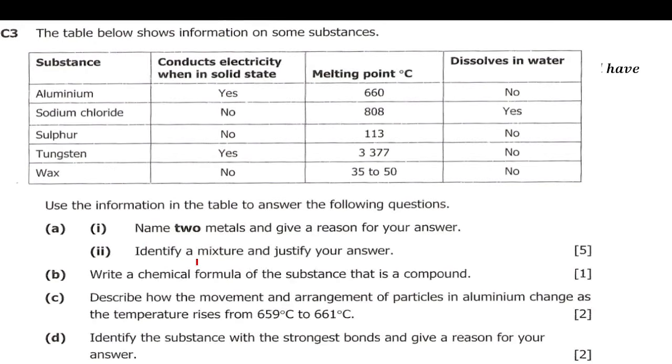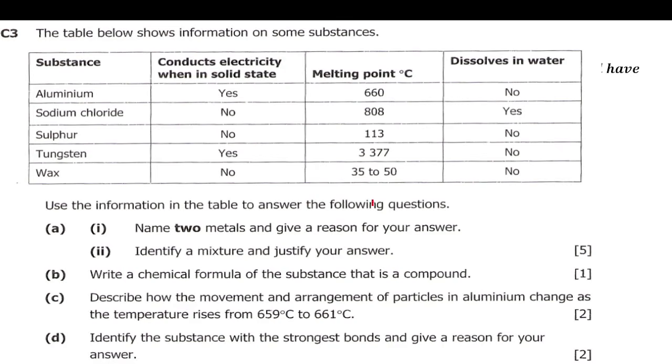Part 2 says identify a mixture and justify your answer. So a mixture, one characteristic of a mixture is that a mixture has a variable melting or boiling point. When you look at these, they have sharp, only one melting point, here one melting point, here also one, here one, but here they are saying 35 to what? To 50 degrees. So this is a characteristic of a mixture.